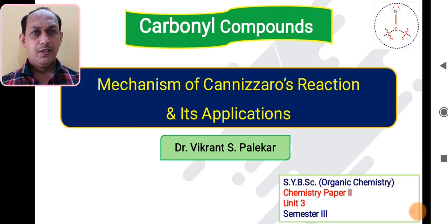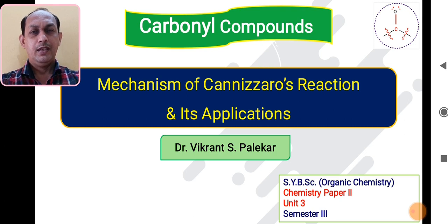In this particular session, in the mechanism of reaction part, we have seen earlier three name reactions. First, the benzoin reaction, in which we can prepare the alpha hydroxy ketone compound. Then the next reaction is the Knoevenagel condensation, in which an aldehyde condenses with an active methylene compound and they form the unsaturated compound.